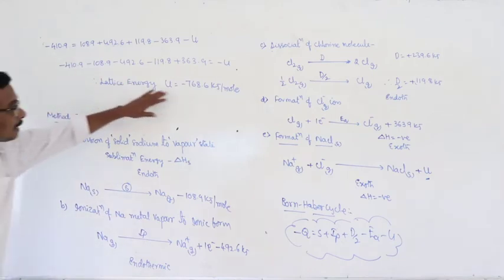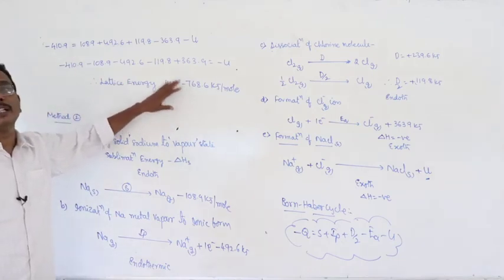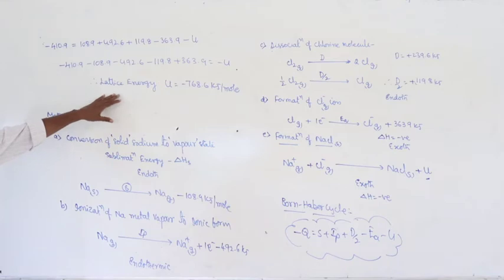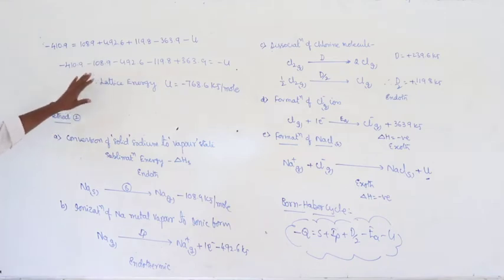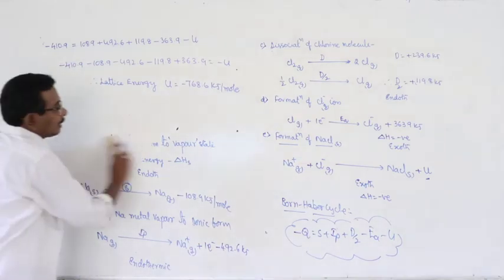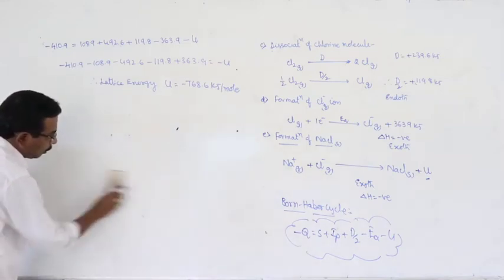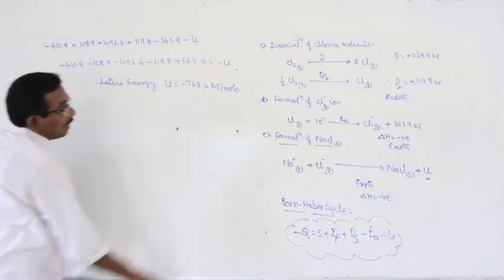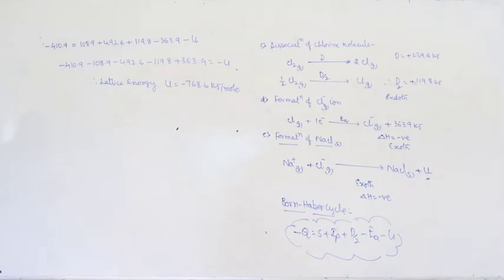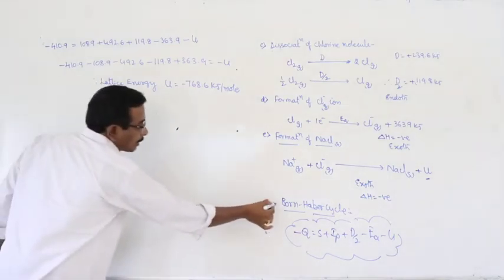This is the energy change that takes place during the formation of 1 mole of ionic crystal at 25 degrees centigrade. This is nothing but the Born-Haber cycle, the energy changes that take place during the formation of an ionic bond. Totally this can be represented in a cyclic form, which is represented as the Born-Haber cycle.